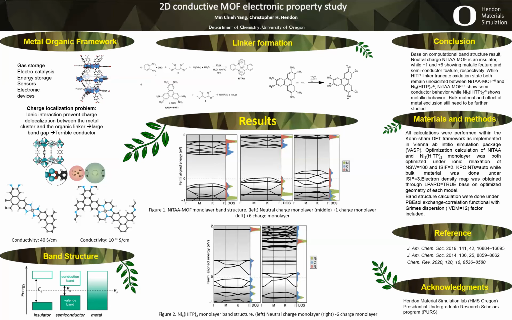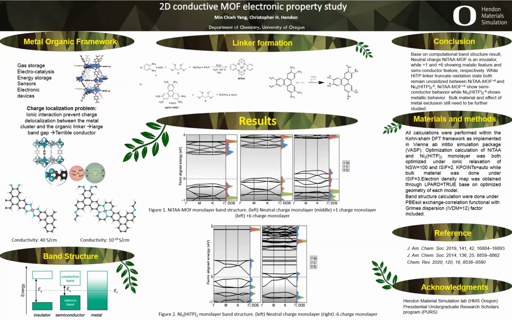While the accuracy of these band structure data needs to be further determined, Figure 1 shows the TAA neutral charge monolayer band structure, showing agreement with the experimental result of being an insulator. The middle and right band structures on Figure 1 are the 1 electron and 6 electron oxidized monolayers. Results show the 1 electron oxidized layer being metallic and the 6 electron oxidized layer being a semiconductor.